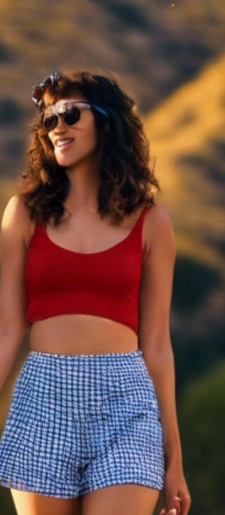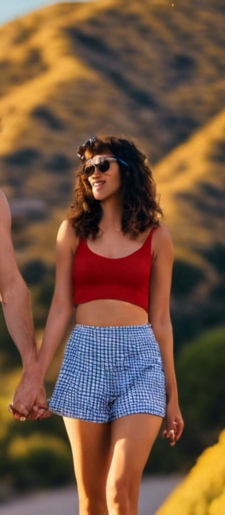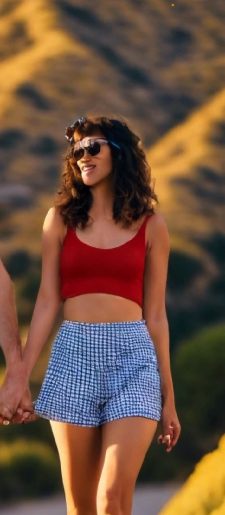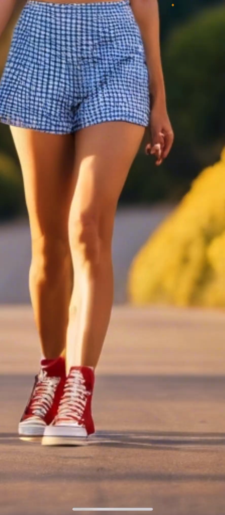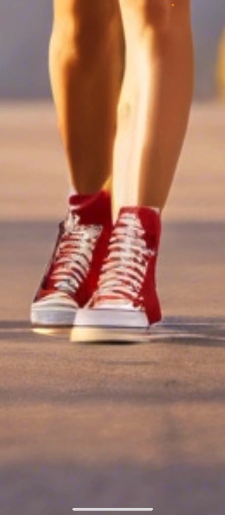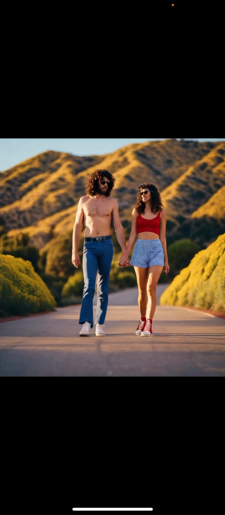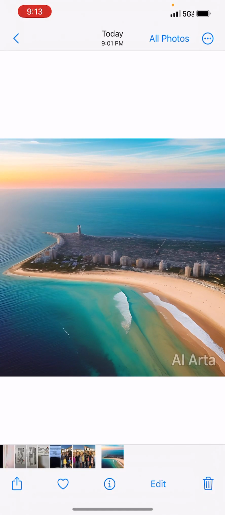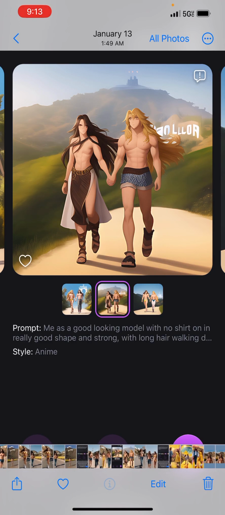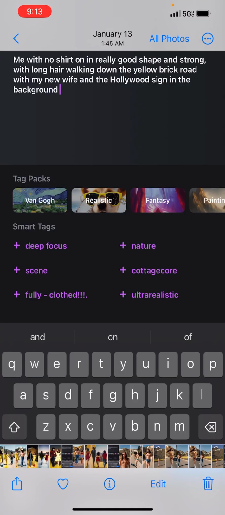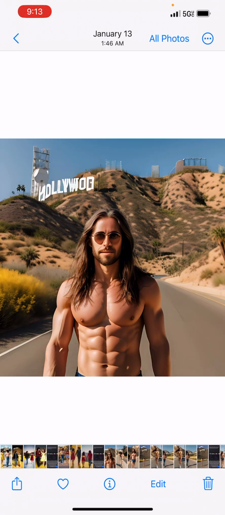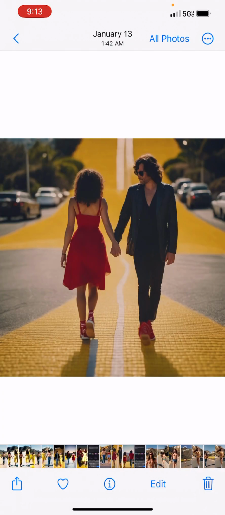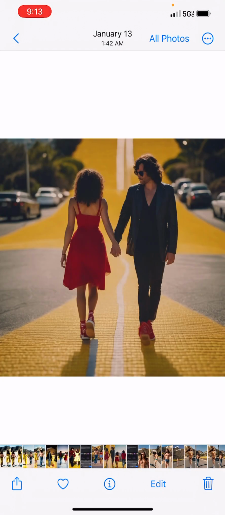And then this girl whose face doesn't look the best, but I'm not trying to zoom in on that. I'm trying to zoom in on her shoes. Those aren't really high-top Vans. Those look like Chuck Taylors. And so that's a pretty good picture. Some of these are actually pretty good. Let's see this one. Oh, that was pretty good. Let's see the next one.